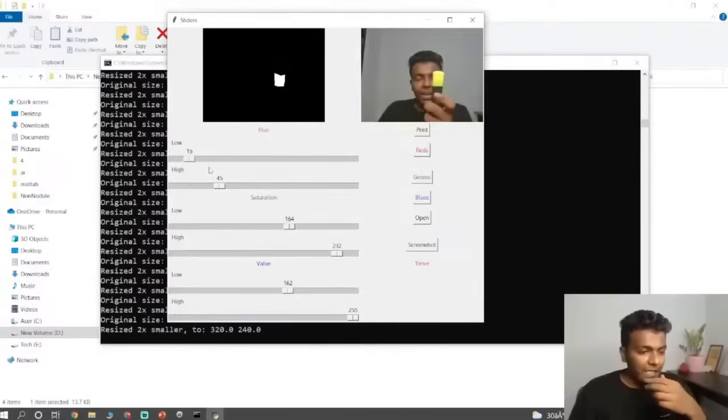Here, you just see this picture. From this figure, we got 6 values: low hue, high hue, low saturation, high saturation, low value, high value.